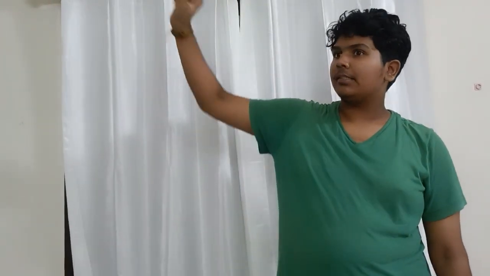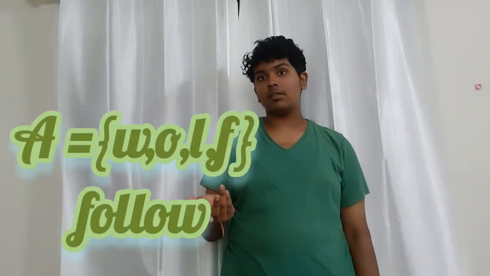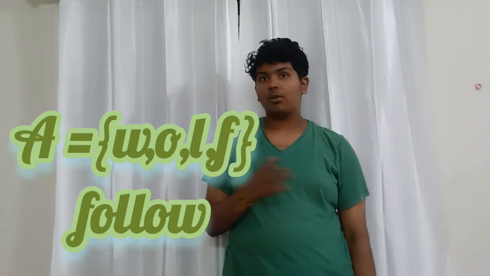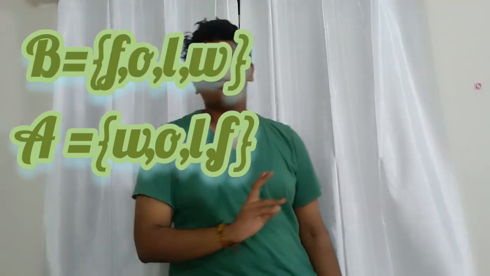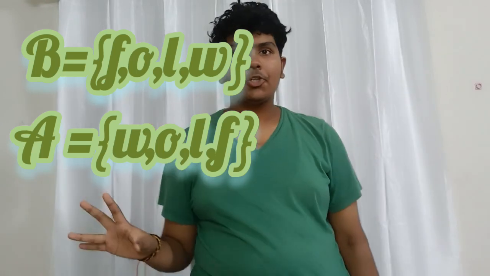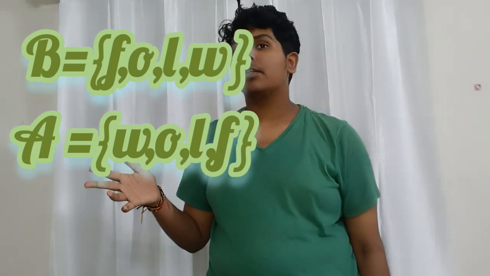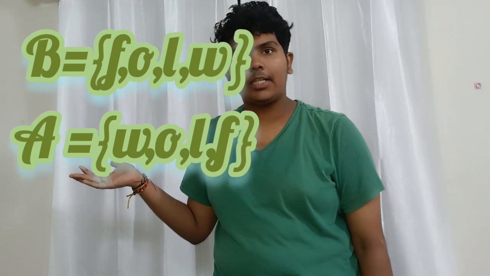The words are here. Now just pause the video and solve this problem by seeing whether these two are equal. First make them into a set, then find if they have the same number of elements. Check not only the same number, but the same exact elements. Or we'll take another example. We have, let's say, the set WOLF, wolf. The next set, follower. Now just pause the video and solve this problem. Are they equal? Just write them in the comments.